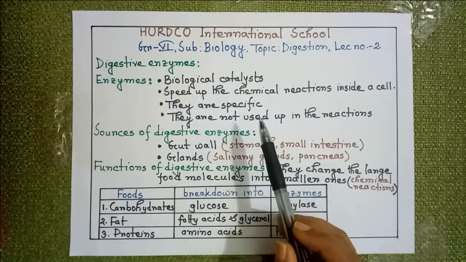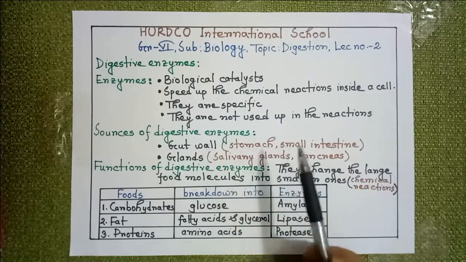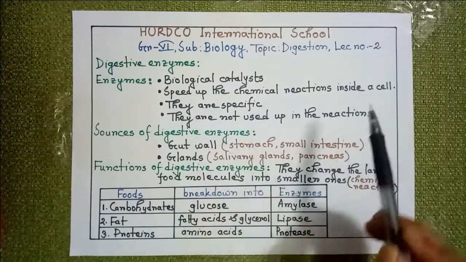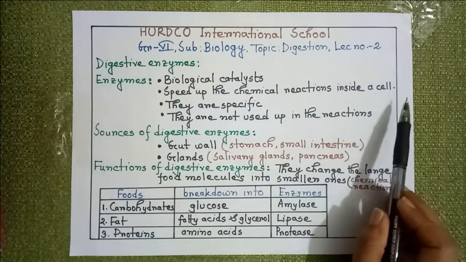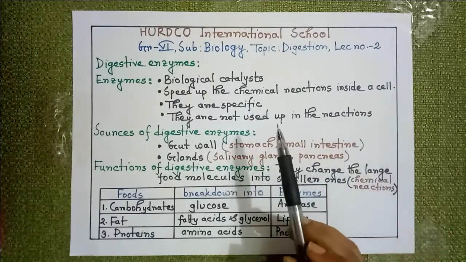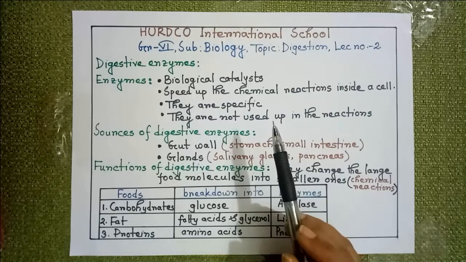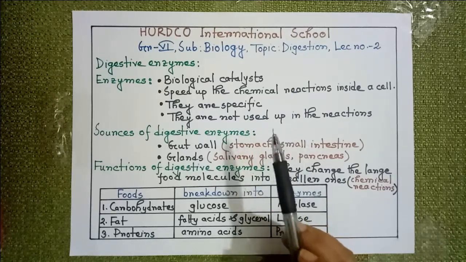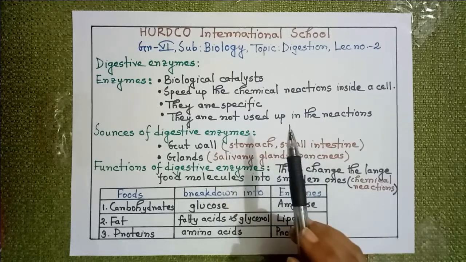Enzymes are biological catalysts. What does it mean? It means naturally occurring substances. It is produced naturally inside our body, and they speed up the chemical reactions inside the cell. What are the chemical reactions over here? This is the breaking down of food into small molecules. So enzymes will speed up the chemical reactions.